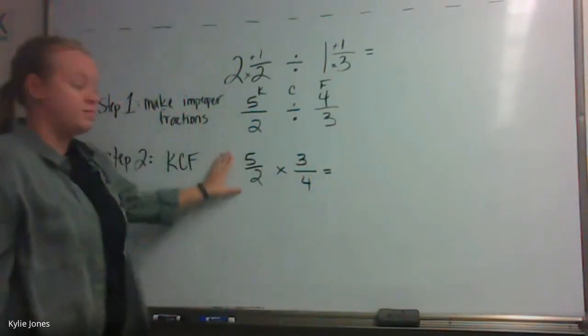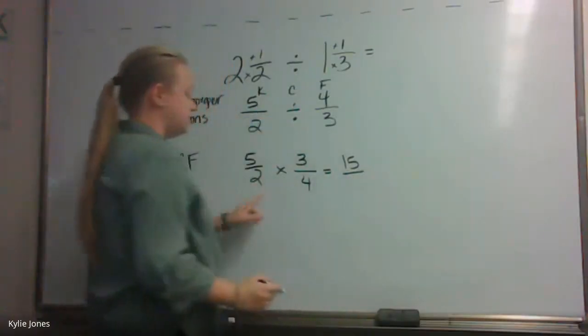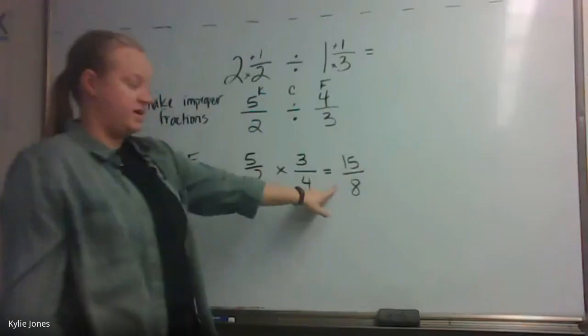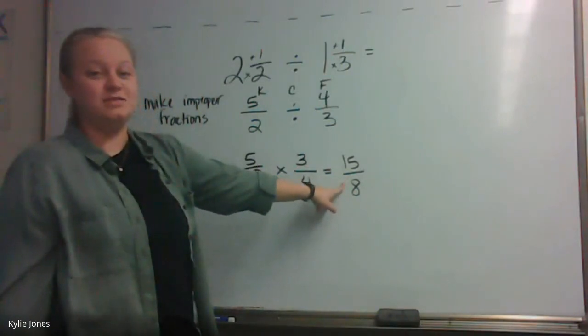And now that we're at this step, we just need to multiply straight across. What's 5 times 3? 15. Good. And then what's 2 times 4? 8. So now we have an improper fraction. We're not done yet. We need to change this to a mixed number.